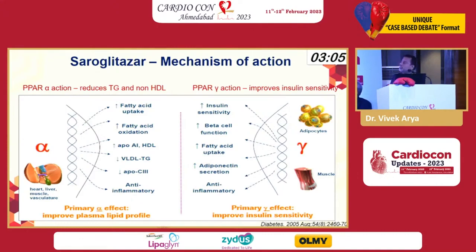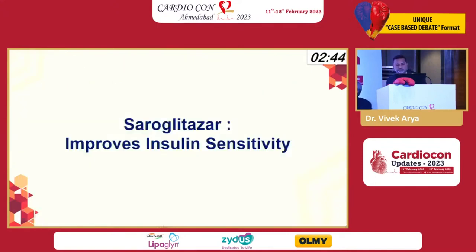So all those things are going to be beneficial. And ultimately, if you look at the effect of saroglitazar, you will find that it reduces triglyceride and non-HDL. And PPAR gamma will improve the insulin sensitivity, and that again will have a beneficial effect on adipocytes and muscles, and which will take care of the basic disease the patient has, that is diabetes.